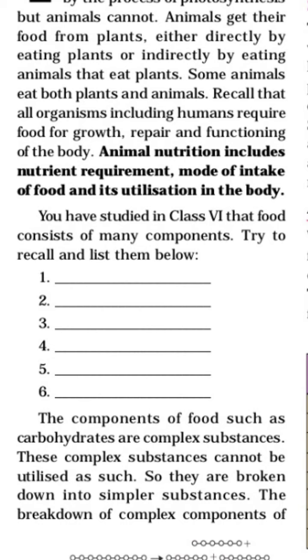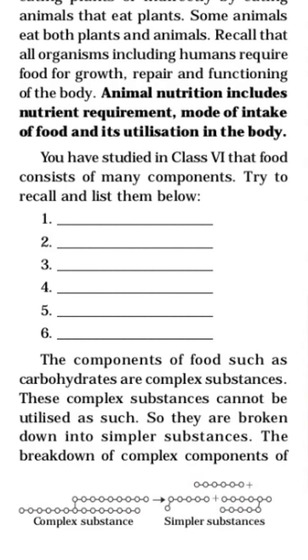Next, components of food such as carbohydrates are complex substances. I already mentioned this in chapter one. Carbohydrates have three components: carbon, hydrogen and oxygen. That's why they are called complex substances. Complex substances cannot be utilized as such. Our body cannot utilize them as they are, so they have to be broken down into simpler substances.